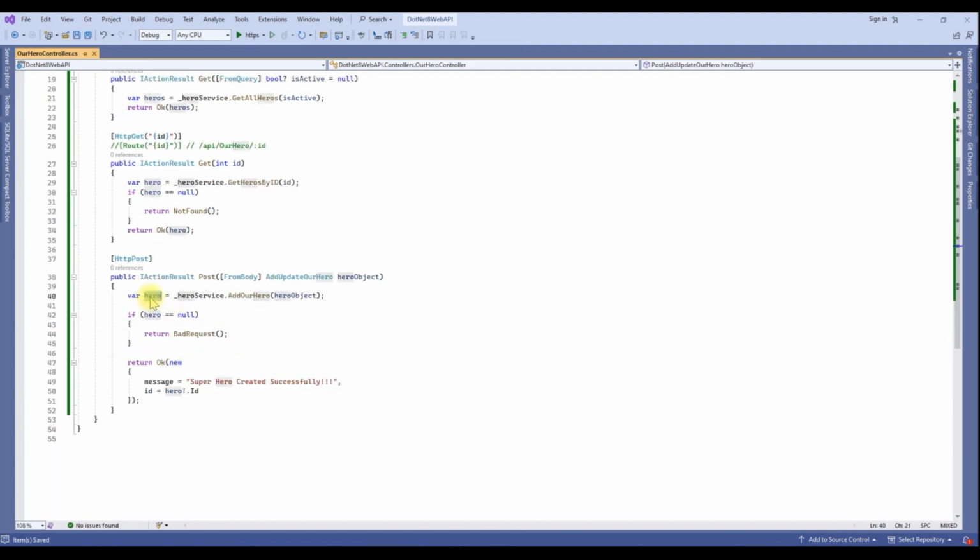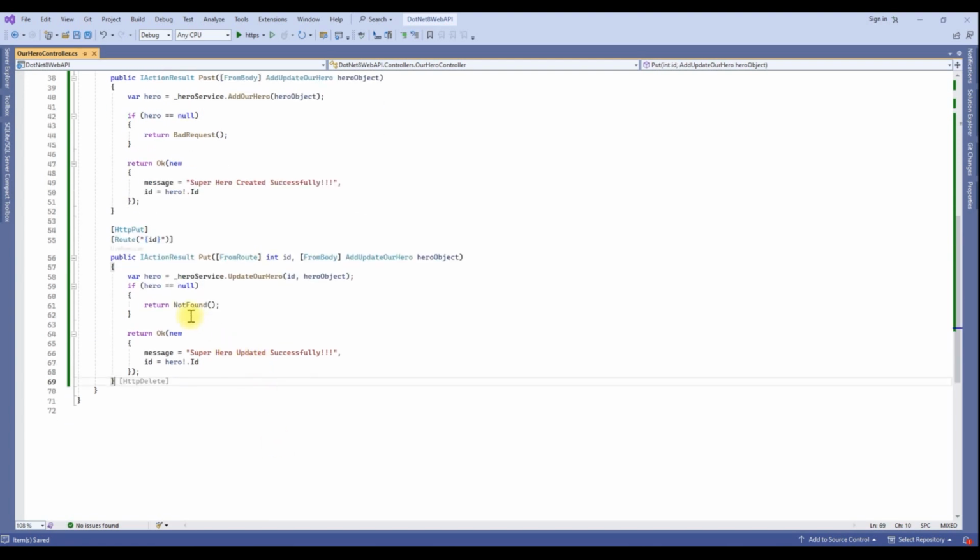If you receive an object, our hero was added successfully. If I am getting this hero as null, it means something went wrong and it is not registered. In this case we are sending a bad request as a response.